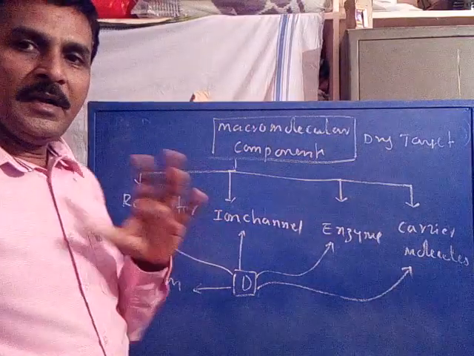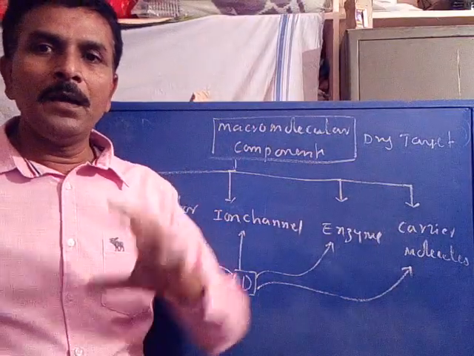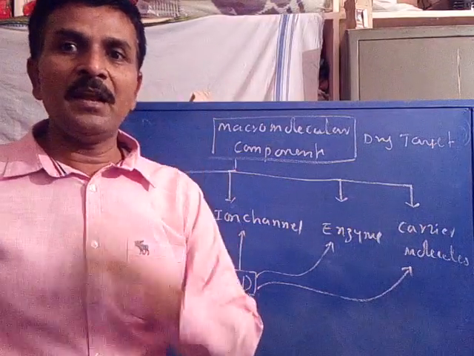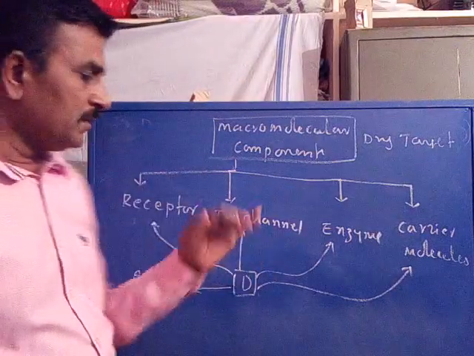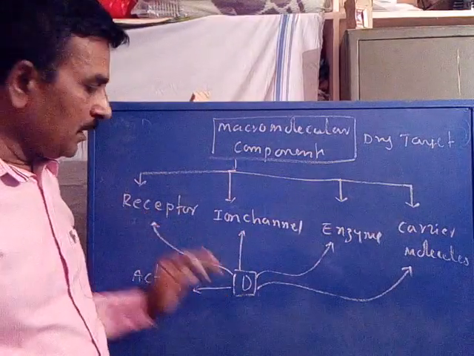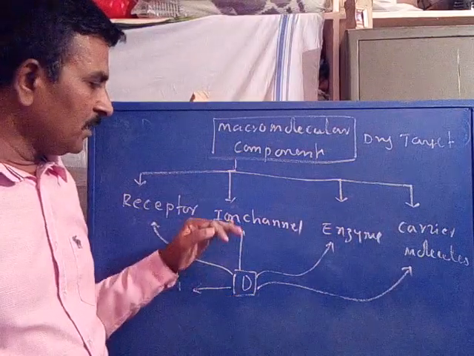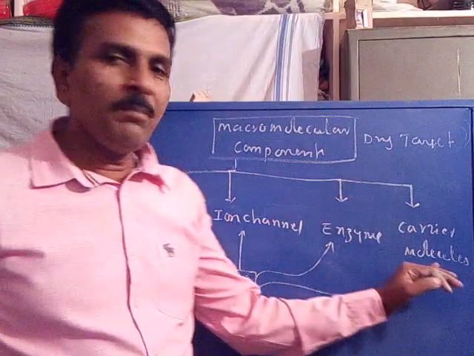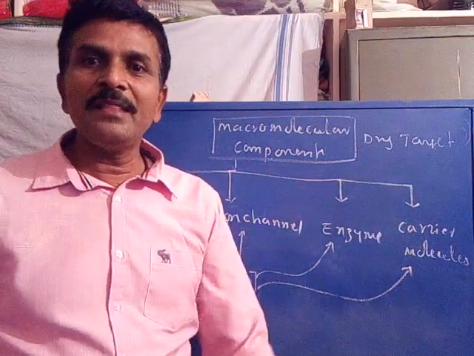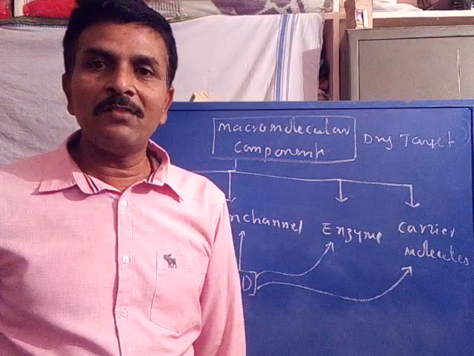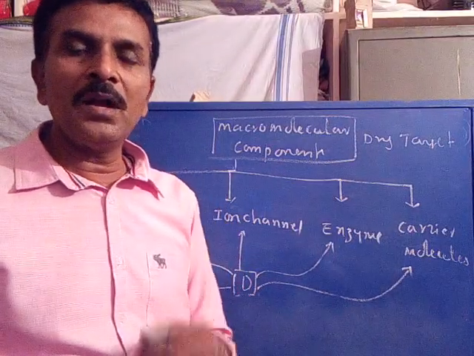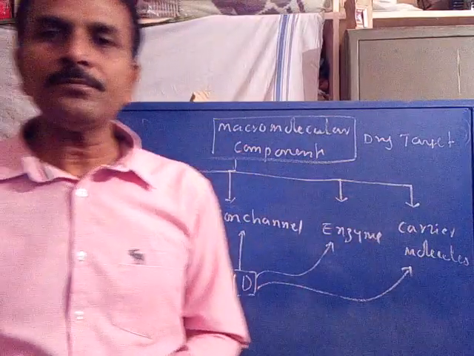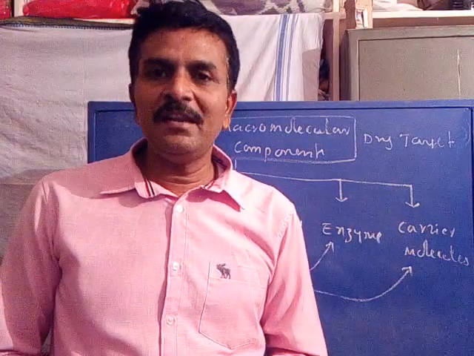Depending upon the drug structure and its usage for the treatment of a particular disease, in some cases the drug binds only with a receptor. In other cases, it may bind with an ion channel, or with an enzyme, or with a carrier molecule, and exhibit its action to relieve the respective disease or cellular effects. Now, these are the four types of drug targets for our drug to exhibit its action.